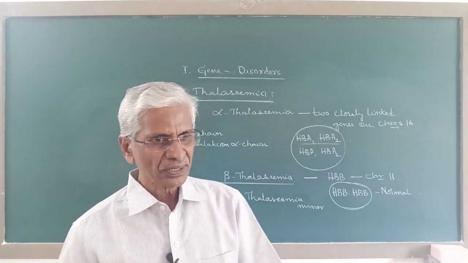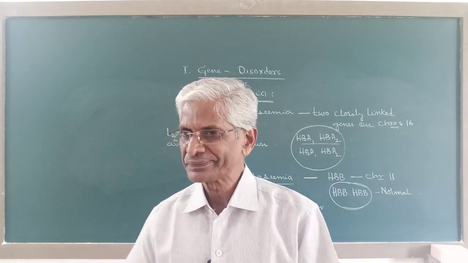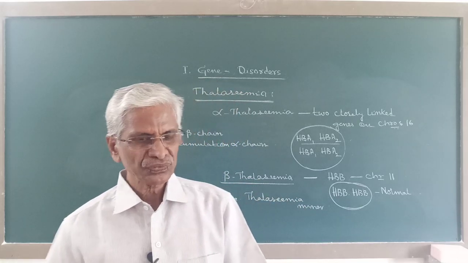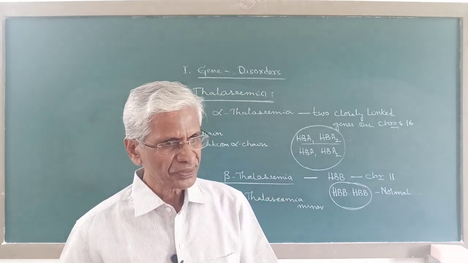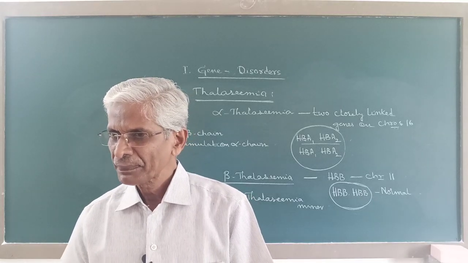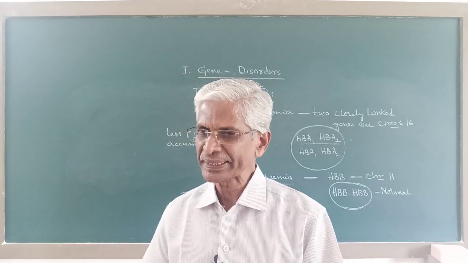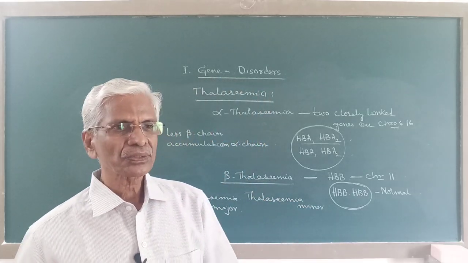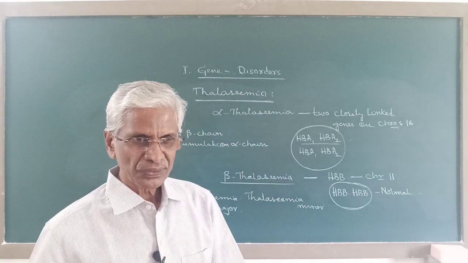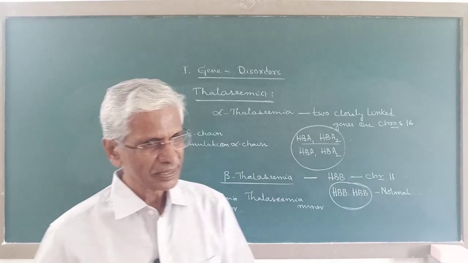Such disorders are due to change in the gene. Another category of genetic disorders in humans is caused due to changes in the chromosome. Such genetic disorders are called chromosomal disorders. So, let me have an account on chromosomal disorders on the next occasion.